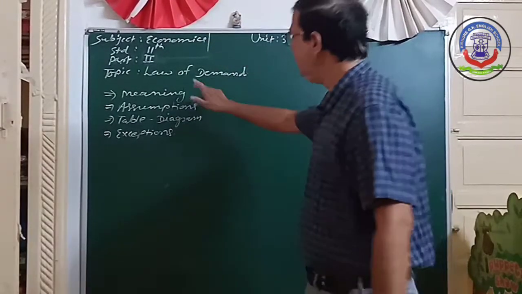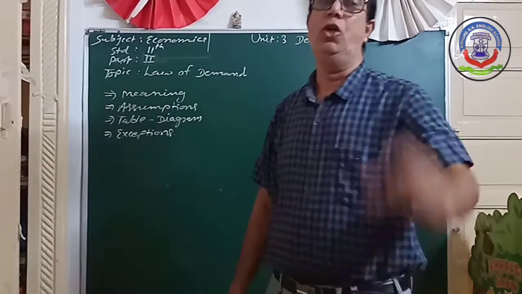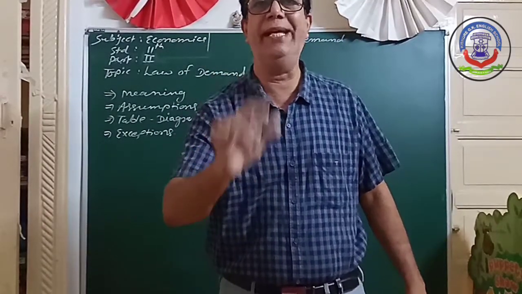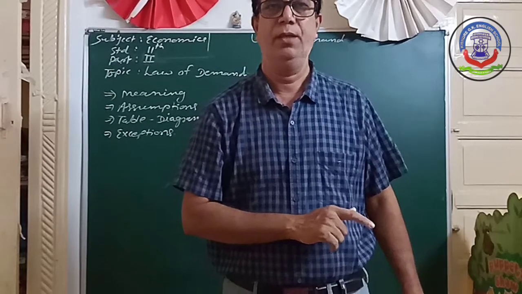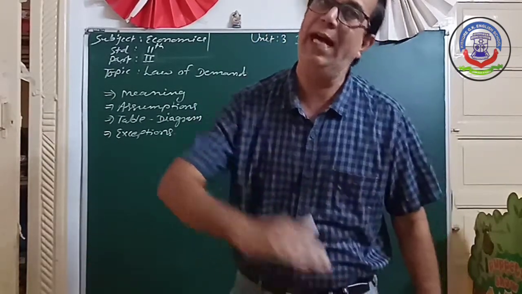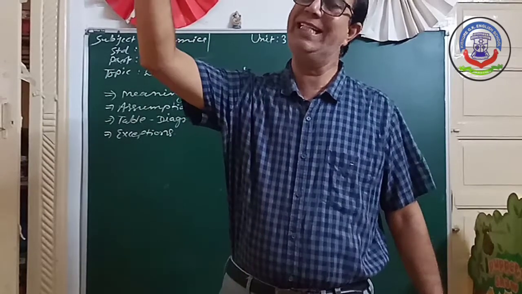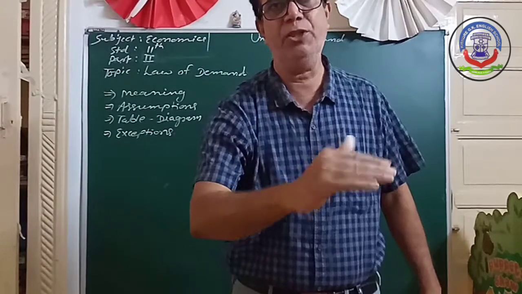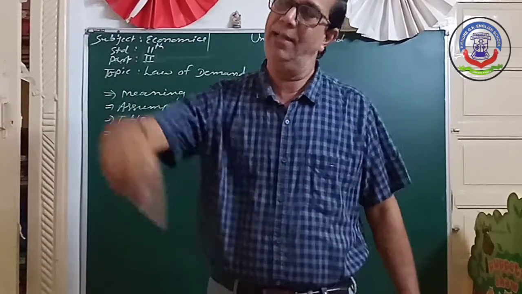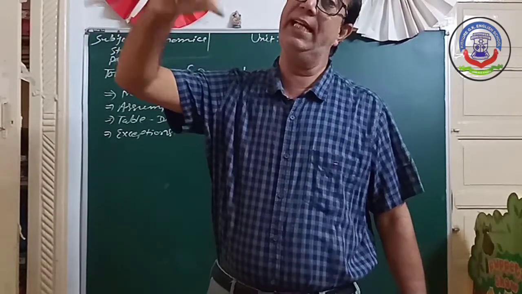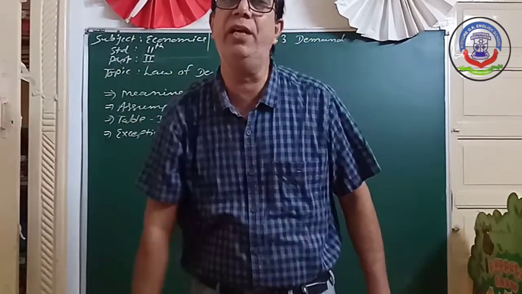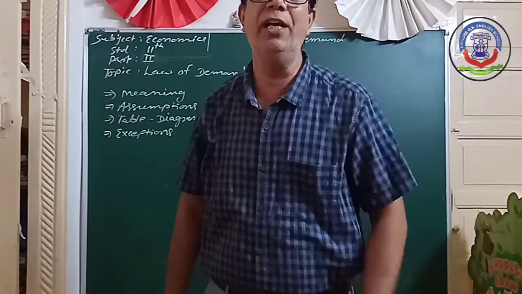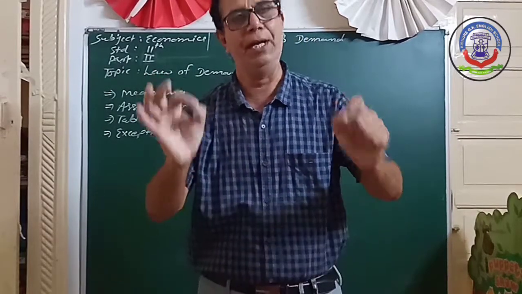Now, what is the law of demand? Law of demand means when other factors remain constant, if the price of a commodity increases, demand decreases, and if the price of a commodity decreases, demand increases. There is an inverse relationship between price and demand. That is known as the law of demand.